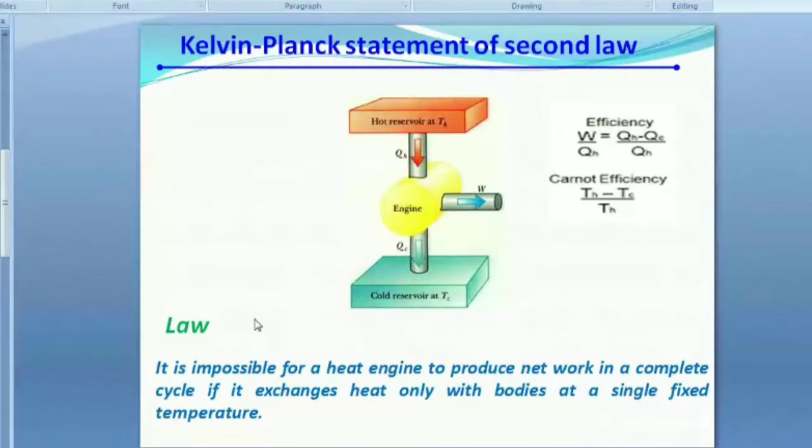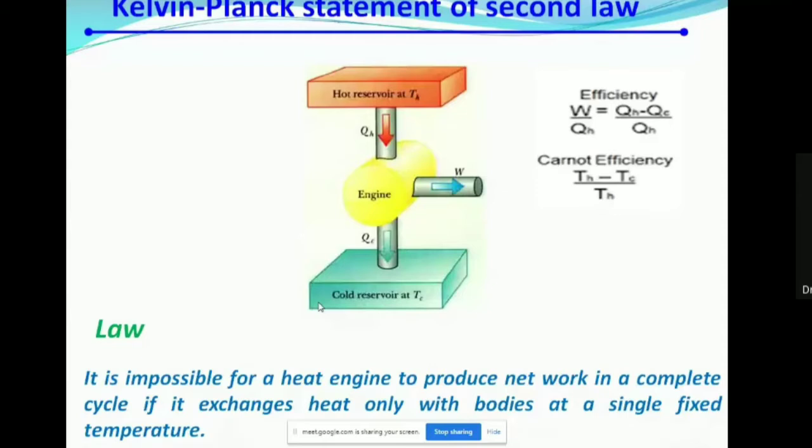It is impossible for a heat engine to produce net work. Normally an engine is used to produce work only. So, for a heat engine to produce net work in a complete cycle,